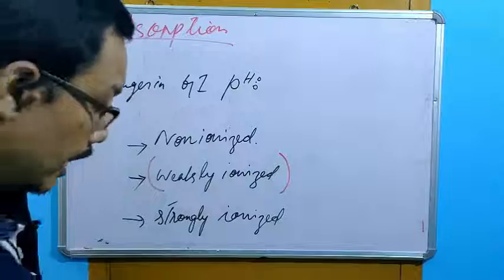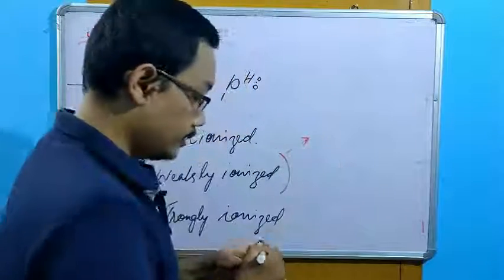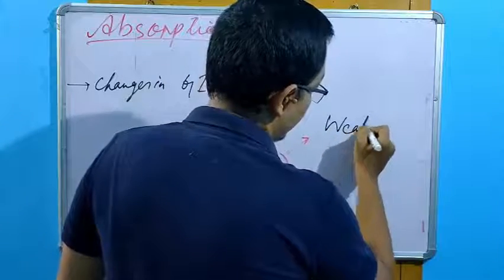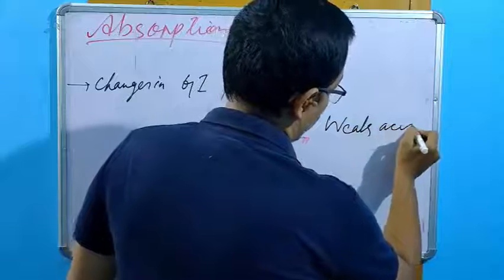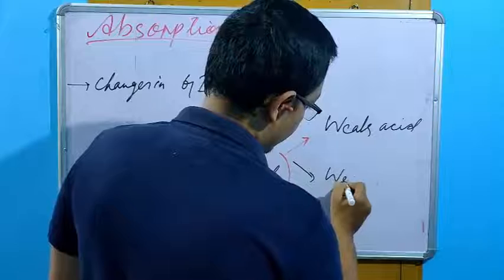Okay, so this weakly ionized means what? We can say these are either weak acid or weak base.